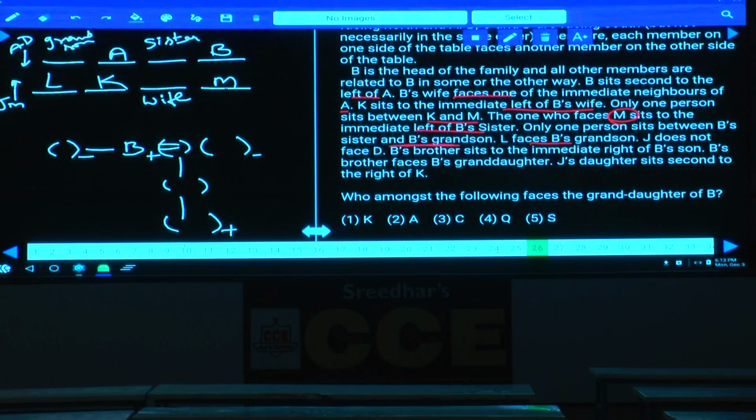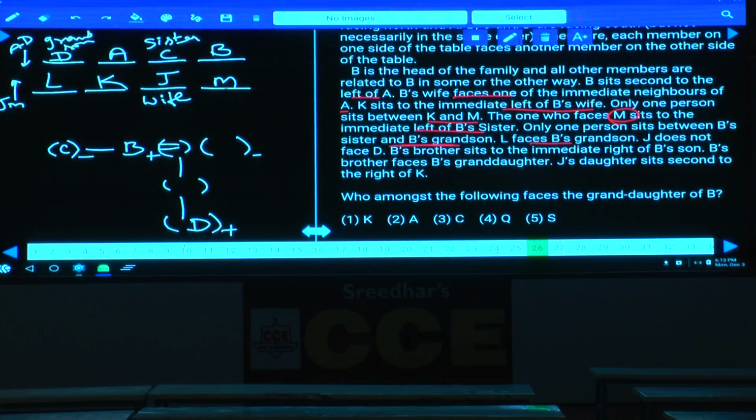As J does not face D, where will this J be? J must be here. And as J is not facing D, then where should D be? D must be here. If D is here, then C must be here. Who is C? C is B's sister. Then who is the grandson? D is the grandson. Now we can fix this grandson as well.